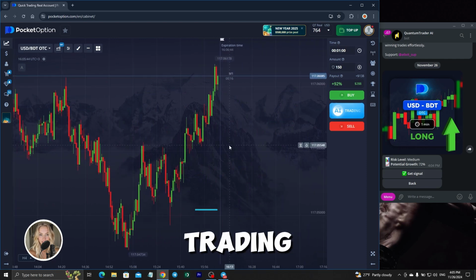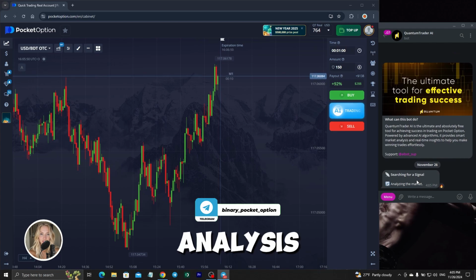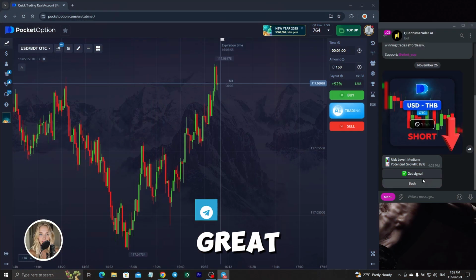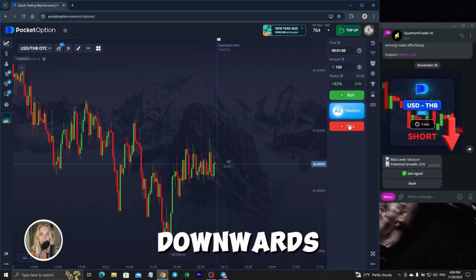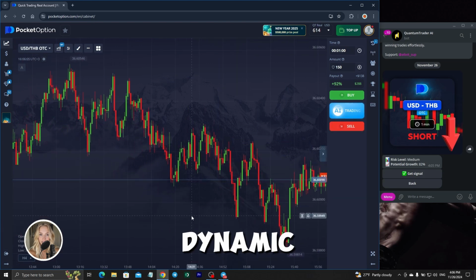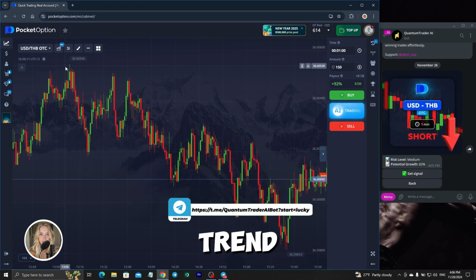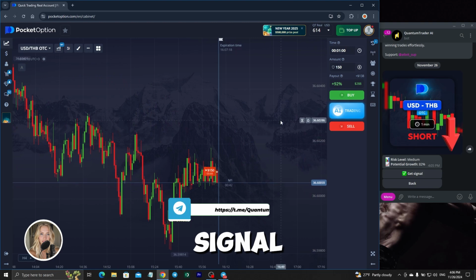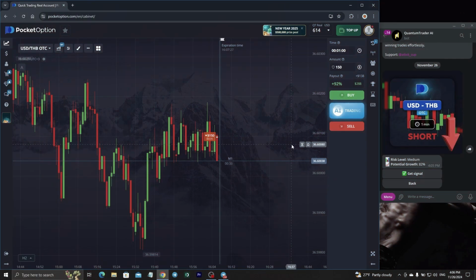We continue trading. We will select a new entry point. We are waiting for the market analysis. Great. We have a new currency pair. Here, our position will open downwards in the direction of the general trend dynamic so far. After the formation of the global maximum, our trend has changed its direction. Let's look at the result of this signal, 40 seconds before the transaction is completed.